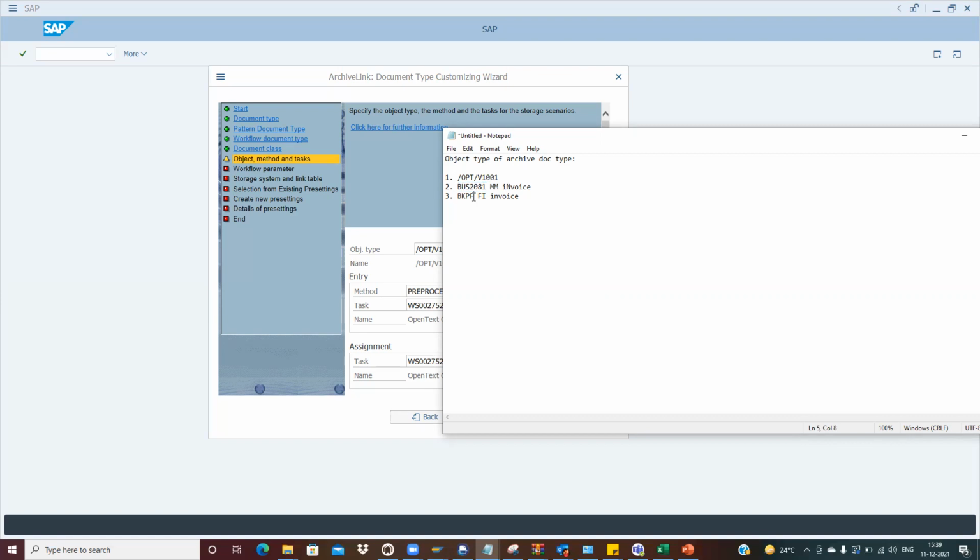No need to do it for the BKPF. But sometimes we want that particular archive doc type for everything, so we can use it for all the cases. Mostly we try to create for all three object types.